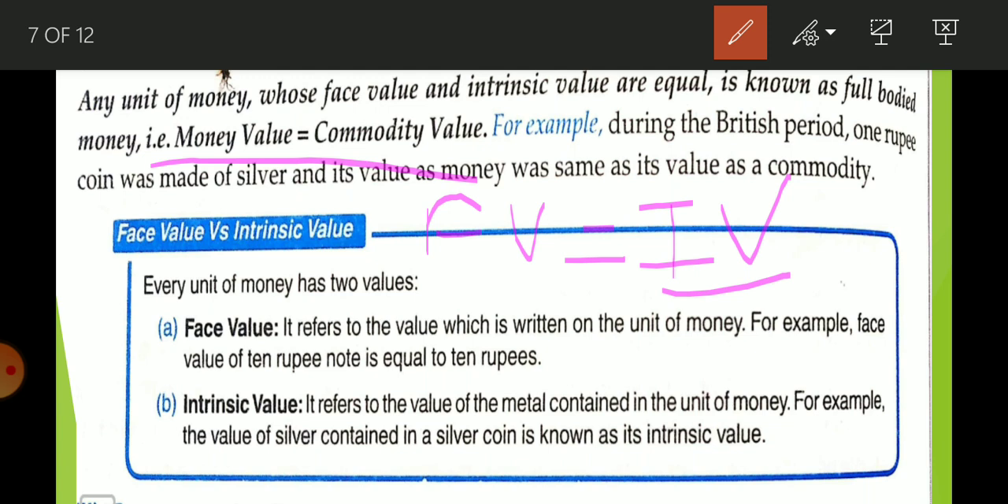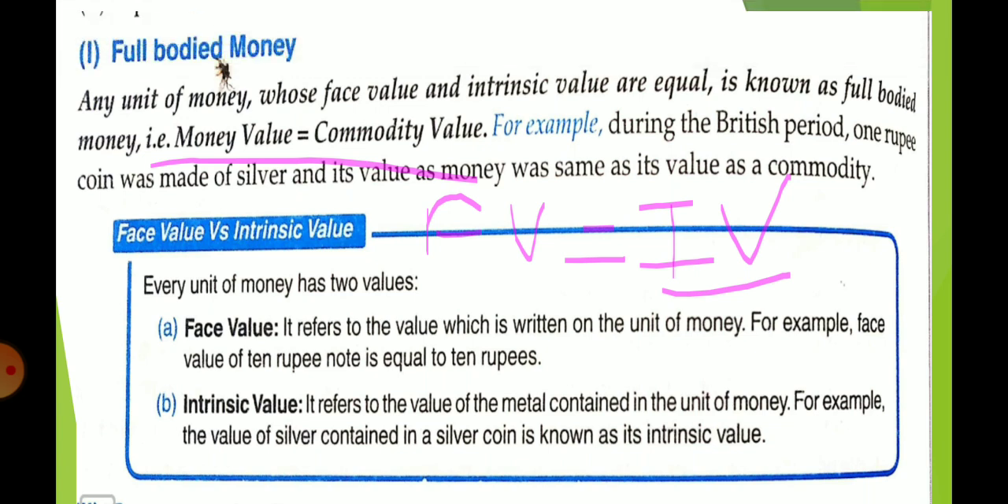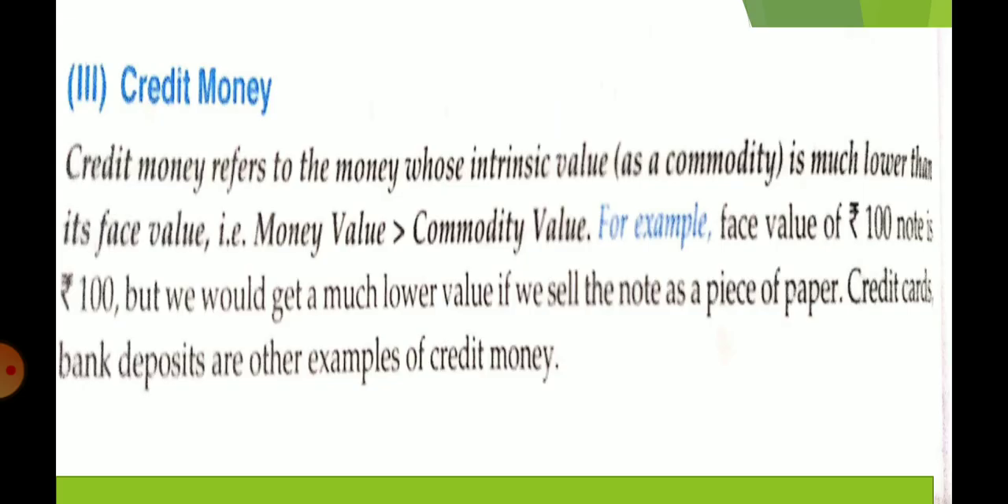So this type of money is considered full bodied money, and today there is no full bodied money, we are not using it. Okay, now next is credit money. So this is the time of credit money. Like a 2000 note, there is written 2000, so its face value or money value is 2000.